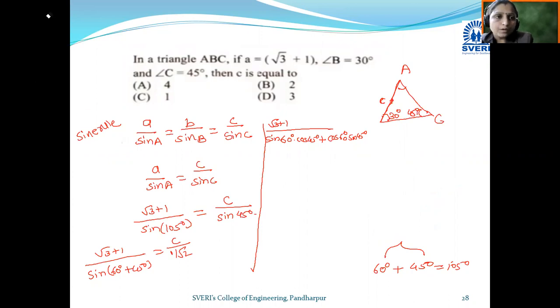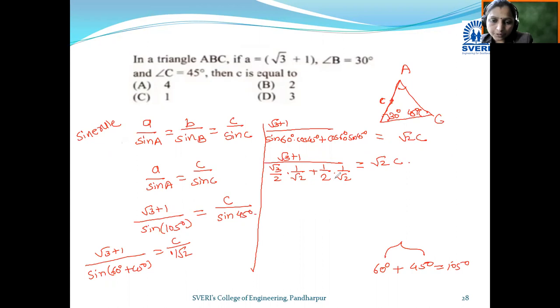Okay, so let's have a look here. So c upon 1 upon root 2 means root 2 c. Now solve this. Root 3 plus 1 divided by sine 60 degree. We know that the standard value of sine 60 degree is root 3 upon 2, into cos 45 degree, 1 upon root 2, plus cos 60 degree, 1 upon 2, into sine 45 degree, 1 upon root 2, is equal to root 2 c, small c.